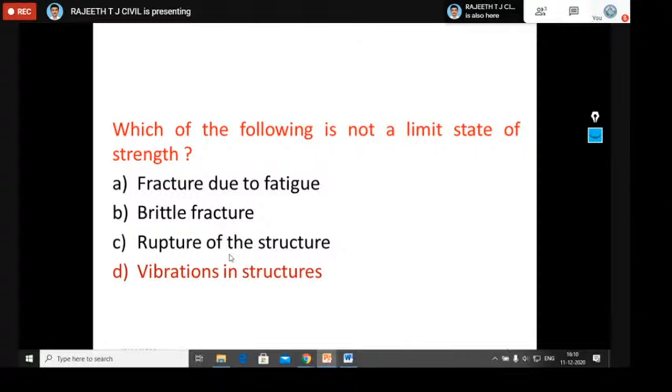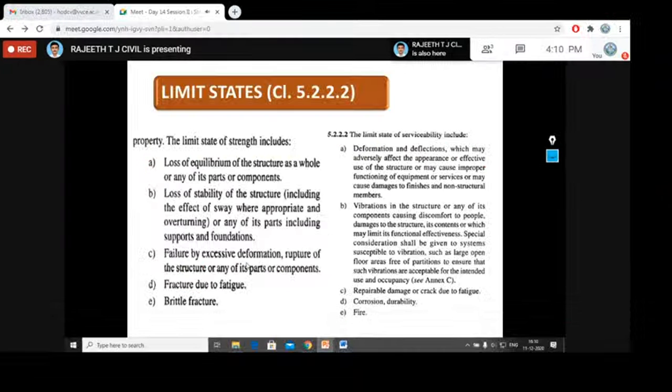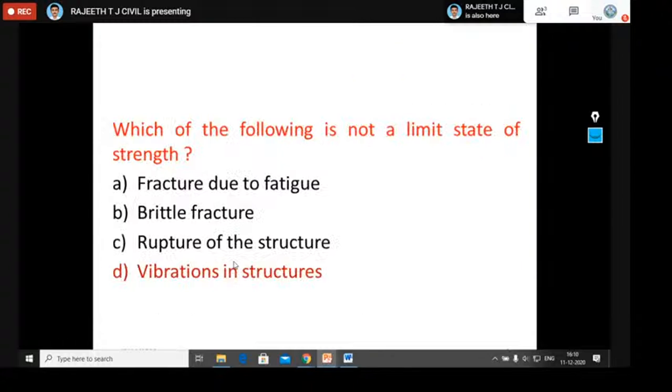The answer is the vibration of the structure will not come into limit state of strength, it will come in limit state of serviceability. So you should know the basics, the criteria we should consider as limit state of strength and limit state of serviceability, with respect to your GATE examination.